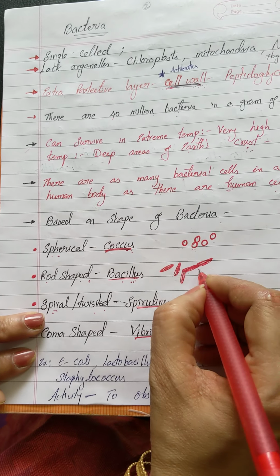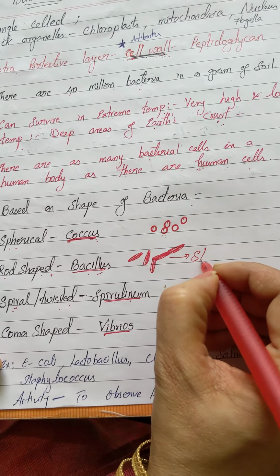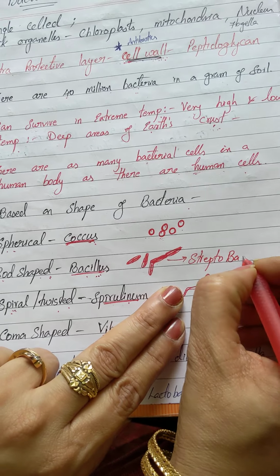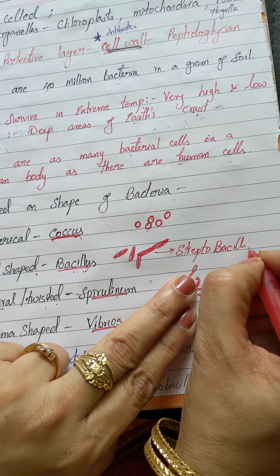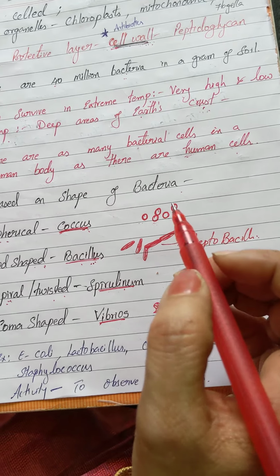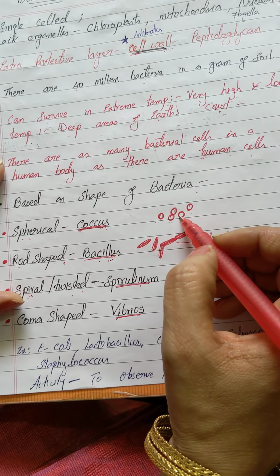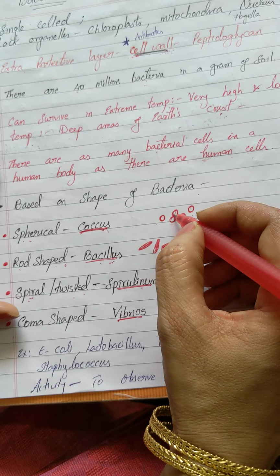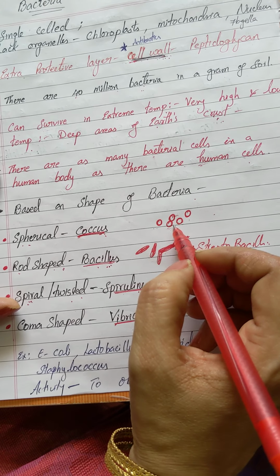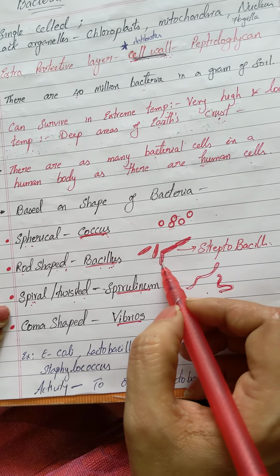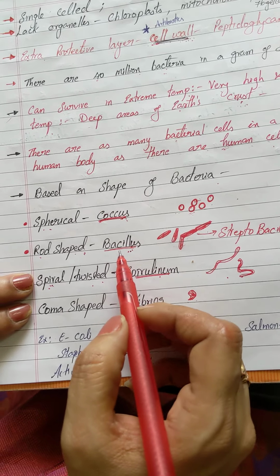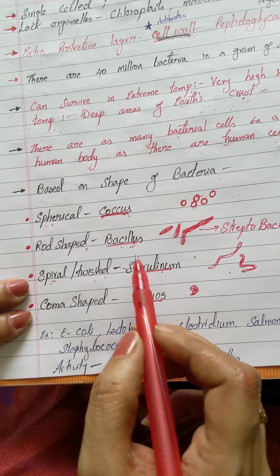Then this type of bacteria is called streptobacilli. And if the single cocci are all linked together, attached to each other and form a chain like structure which forms a colony, then it is called streptococci. If they are found singular, then you can call them bacilli or bacillus, right?